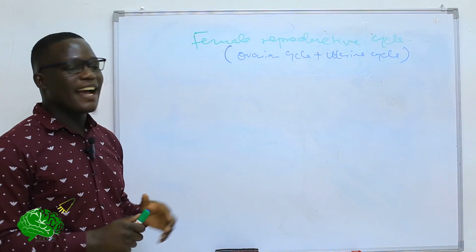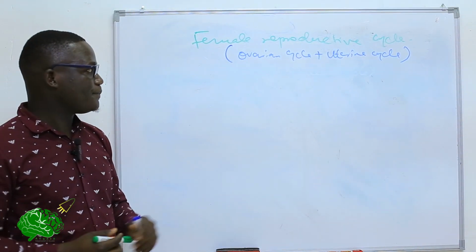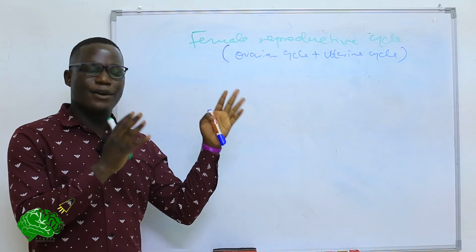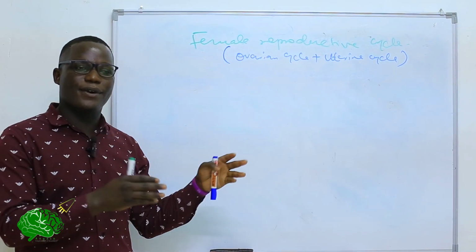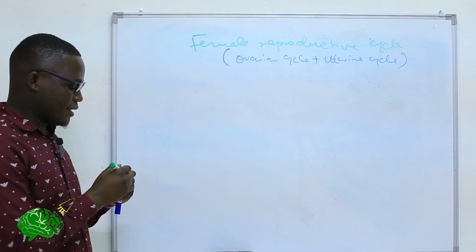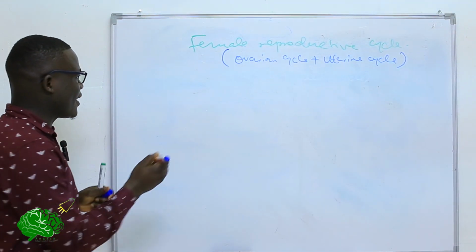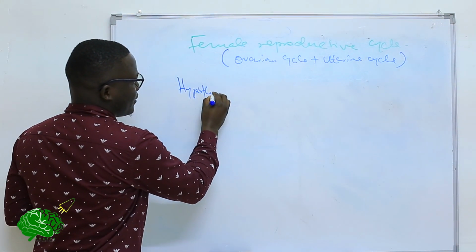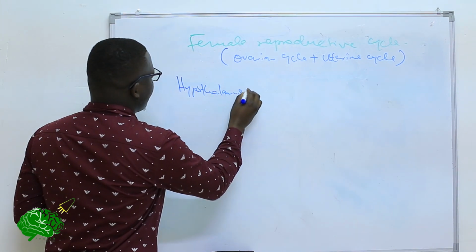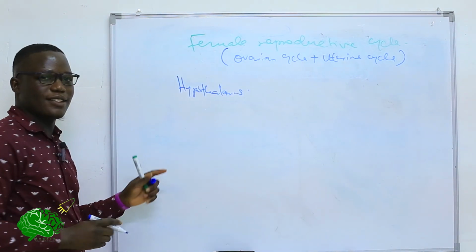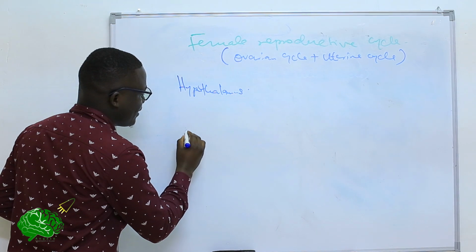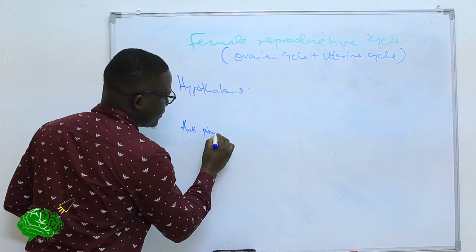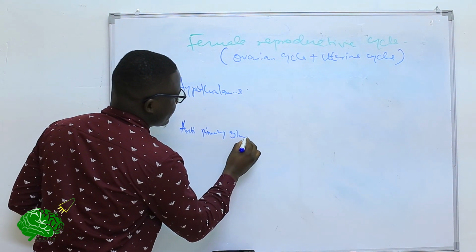If we dive deep into this subject today, this cycle is actually controlled at 4 different sites or levels. One, the regulation occurs at what we call the hypothalamus. Then the second is the anterior pituitary gland.